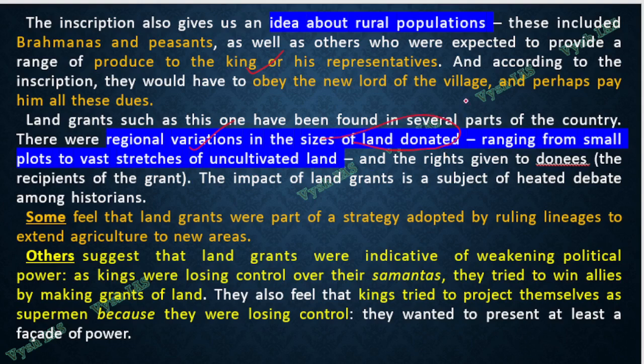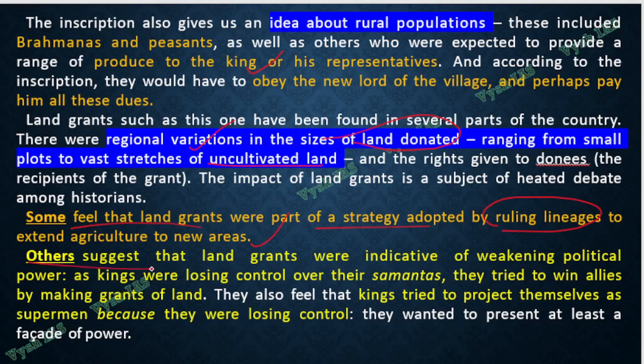If you have a bigger land, you have bigger respect, and some will be cultivable land, some will be uncultivable land. Now some feel that the land grants were part of a strategy adopted by the ruling lineage, that is the king, to extend agriculture. Meaning, why should he give away this much land to people? Because he wanted to expand his agriculture everywhere, so he would assign it to different people.